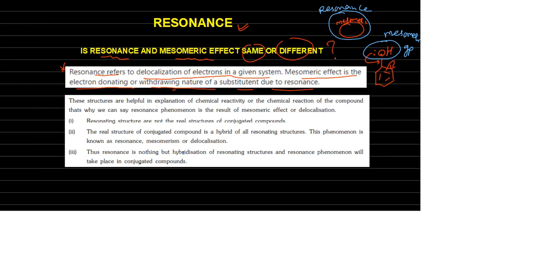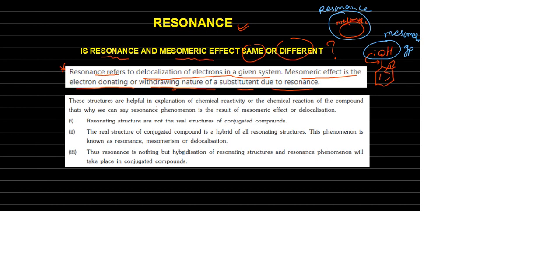Resonance means this phenomenon, this delocalization of electrons. In this delocalization, the group which is donating electrons is a mesomeric group, and the group which is receiving electrons is also a mesomeric group. But to understand the mesomeric effect, you have to learn what resonance is.